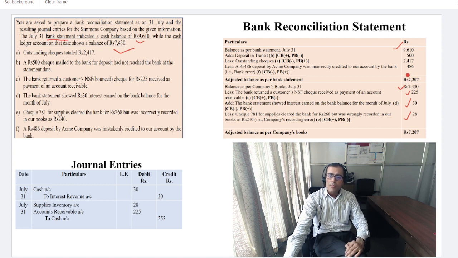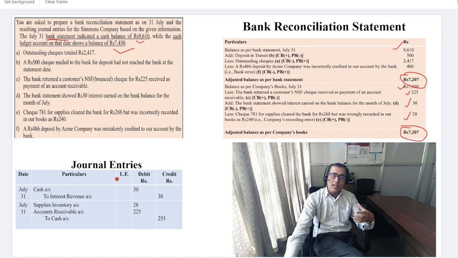So my point is that when you prepare the bank reconciliation statement, this is the balance as per bank statement, and this is the balance as per company's book. Both amounts need to be the same, and that shows that your calculation is right. Otherwise you have to revisit your question and solution.